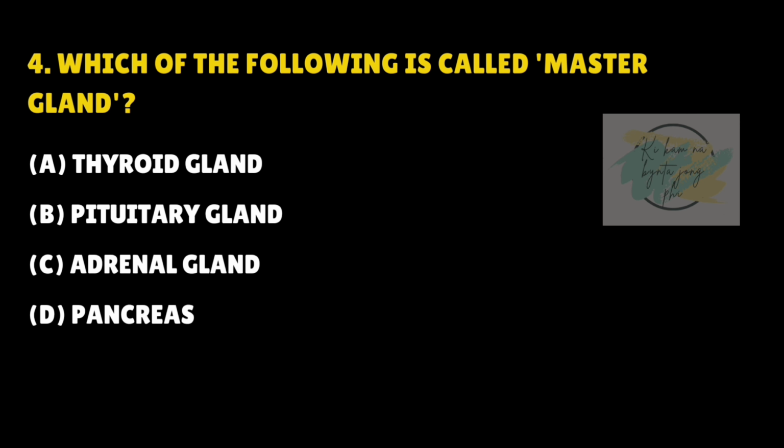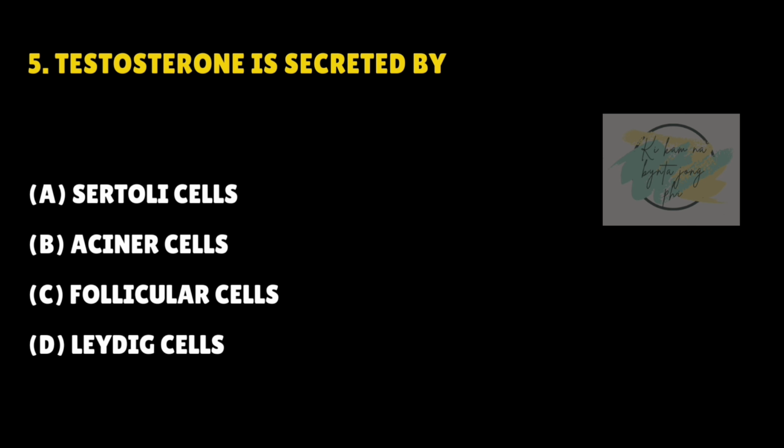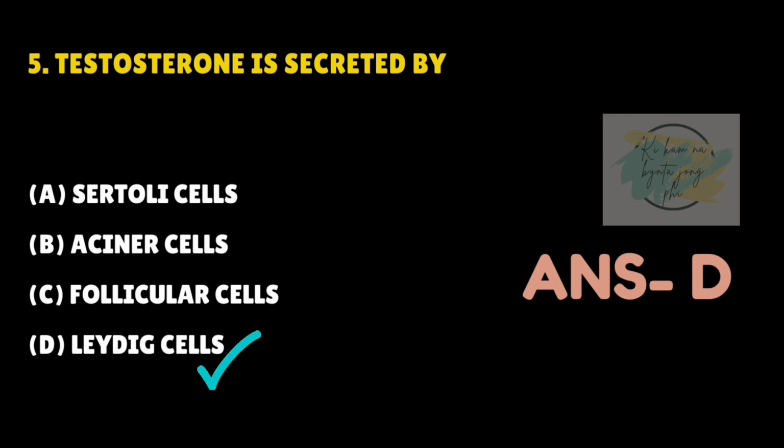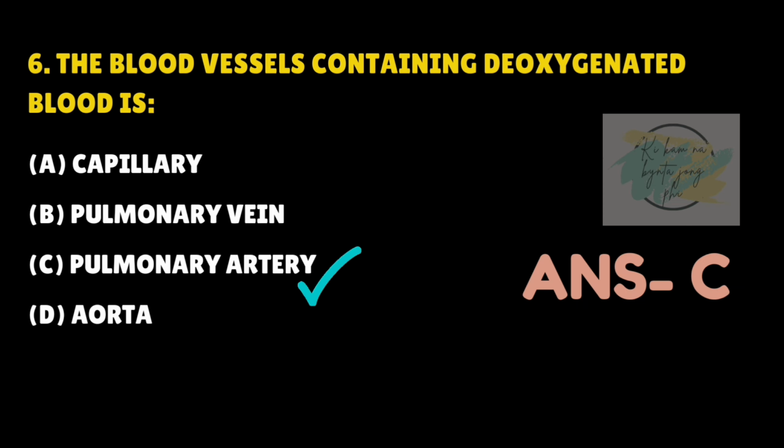Which of the following is called master gland? Answer is B. Pituitary gland. Testosterone is secreted by. Answer is D. Leydig cells. The blood vessels containing deoxygenated blood is. Answer is C. Pulmonary artery.